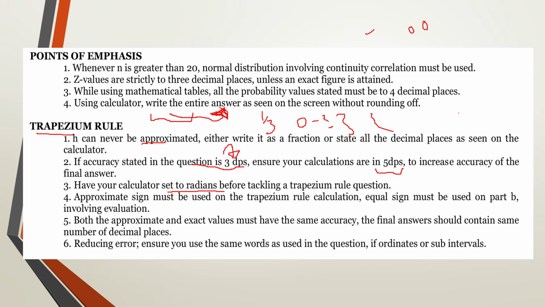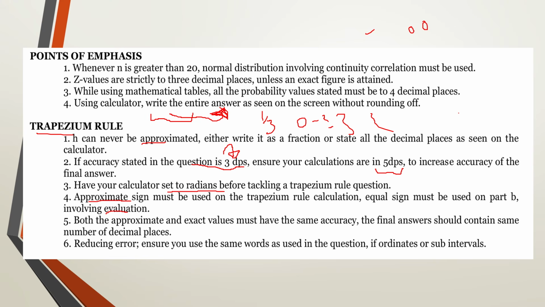The next one is that the approximate sign is used on the trapezium rule method. So on the trapezium rule method, make sure that you use the approximate sign. Do not forget that. And then in section B, in part B, when they tell you to evaluate, evaluation means that all of the students in the country must get the same answer.